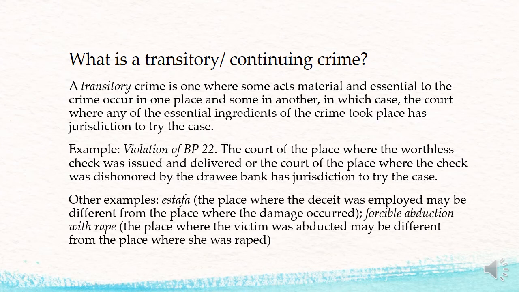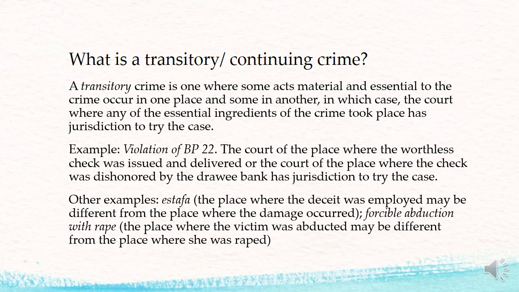There are other examples of transitory crimes. We also have estafa, where the place where the deceit was employed may be different from the place where the damage occurred, in which case the court of the place where the deceit was employed or the court of the place where the damage occurred can have jurisdiction to try the case.